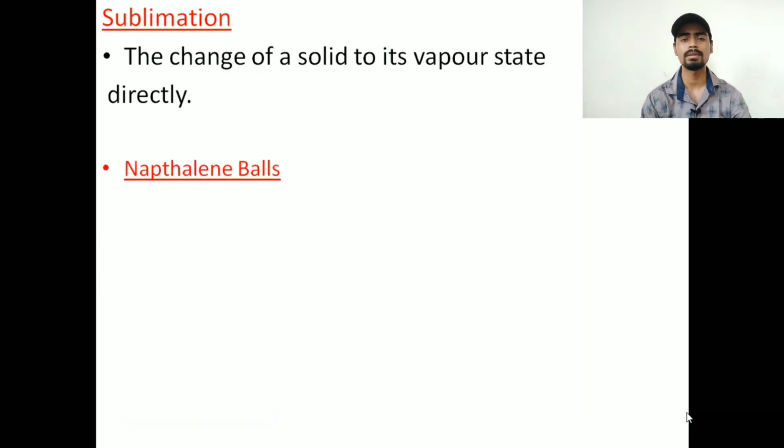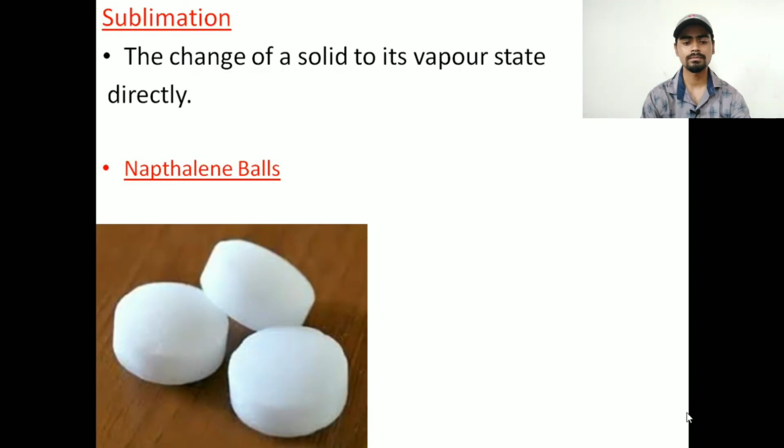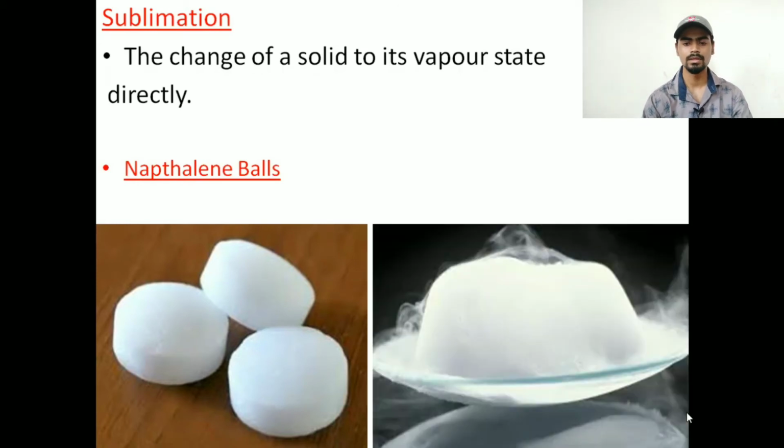Now where can you see sublimation? Maybe you have seen the naphthalene ball. Naphthalene balls you will generally find in the wash basin. Maybe you are using them at your house in the cupboards. So what happens when you keep these naphthalene balls? They are in solid form, right? But slowly they degrade, and we don't find any liquid state here. They will directly vaporize and go away. Dry ice is also there. Can you see the gas coming out? Okay, that is one more example for sublimation.